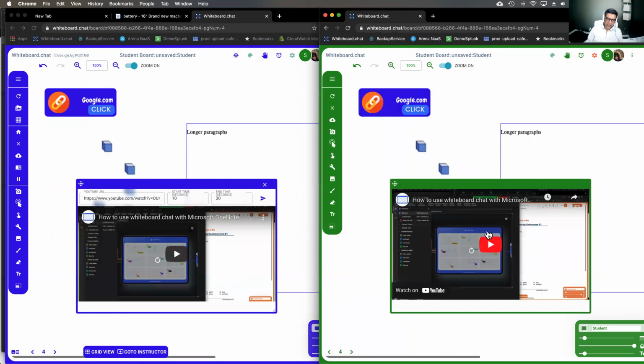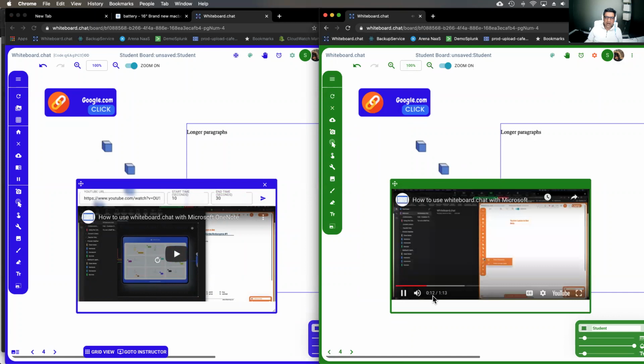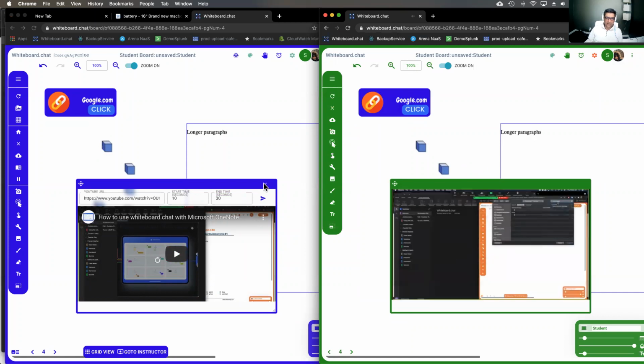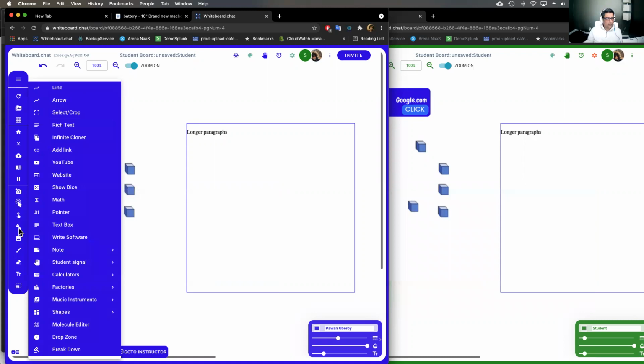On the student side, all the ads are removed. It'll start at the time you specified and end at the end time that you specified. So they can watch the YouTube videos right inside whiteboard.chat itself. You can embed external websites.